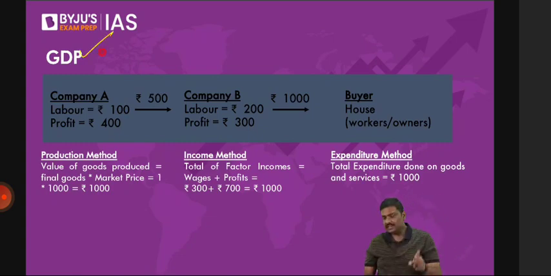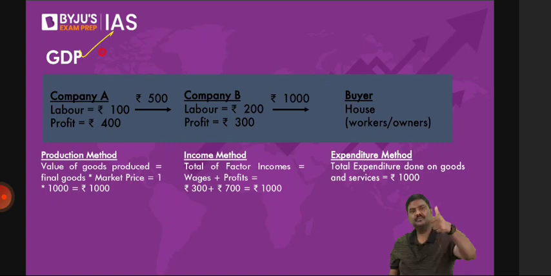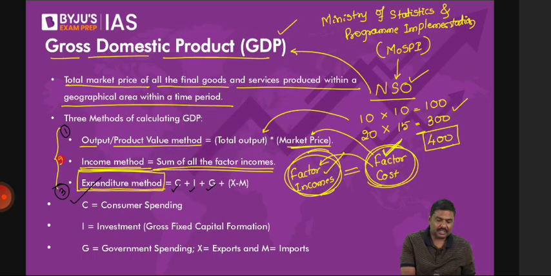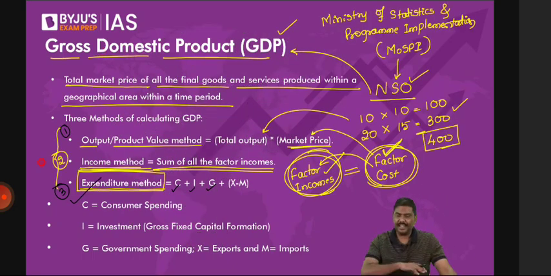Point number one. I said GDP can be calculated using three methods: production, expenditure, and income. Point number two. Whether you calculate GDP with the first one, second one, or third one doesn't matter. The value of GDP ideally should be one and the same. I'll prove it. Just give me 2 minutes. I'll repeat it. You can calculate GDP using method 1, method 2, and method 3. But whether you use 1 or 2 or 3, the value of GDP should always be one and the same. It should not be different.